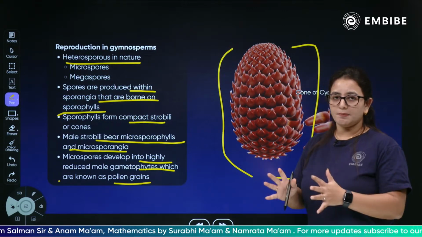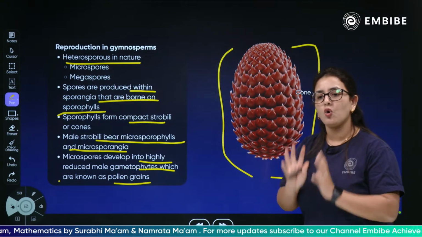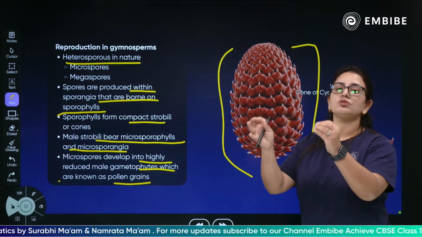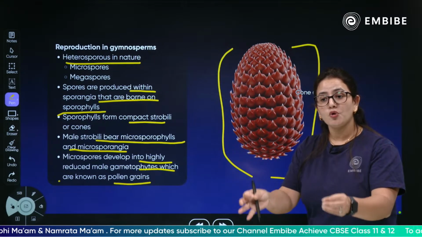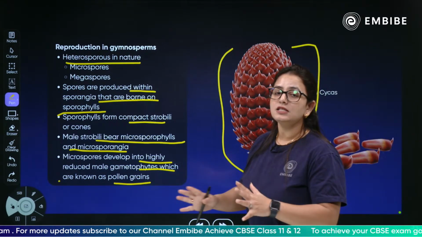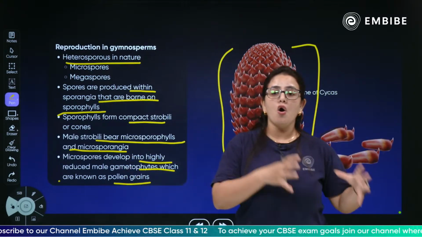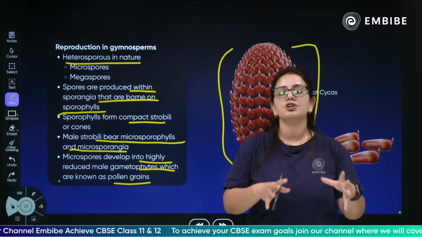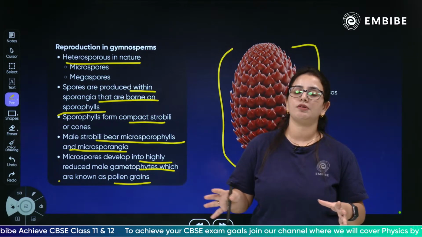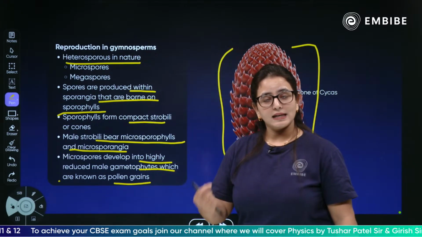Very simple. The male strobilus, or male cone, gives rise to the microsporophyll and microsporangia. This microsporangia leads to the development of the male gametophyte, a very much reduced version, which is called the pollen grain.